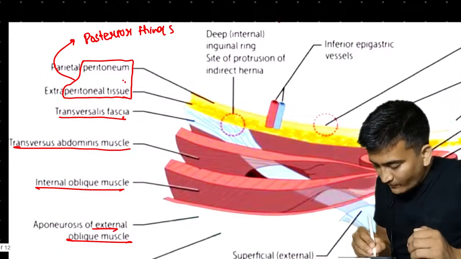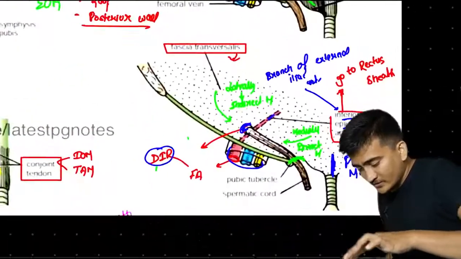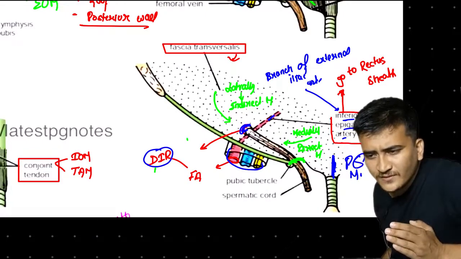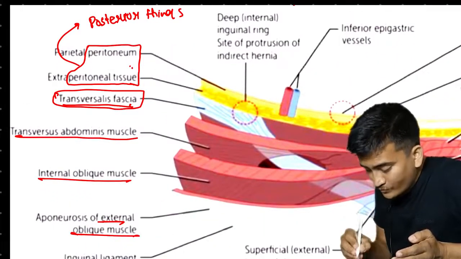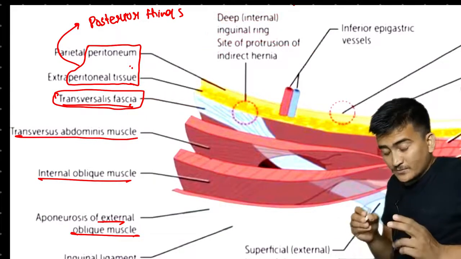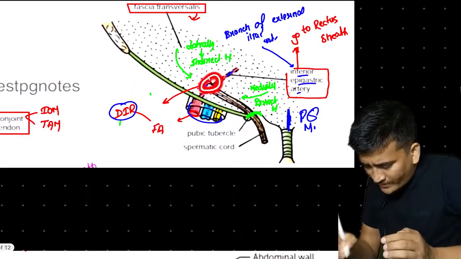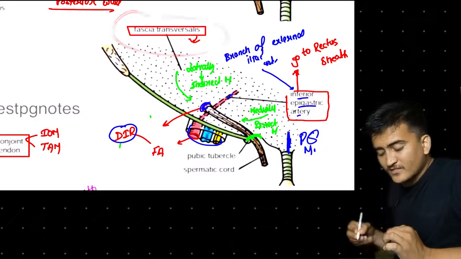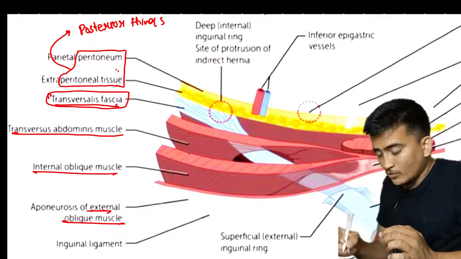A bit anterior we will find what? Transversalis fascia. If you remember the discussion, the last figure, what we talked about here, right? Transversalis fascia, what it was doing here is it was contributing to form what? It was contributing to form the deep inguinal ring. The deep inguinal ring is because of discontinuation or a defect in the transversalis fascia. Yes, we talked about it right here.